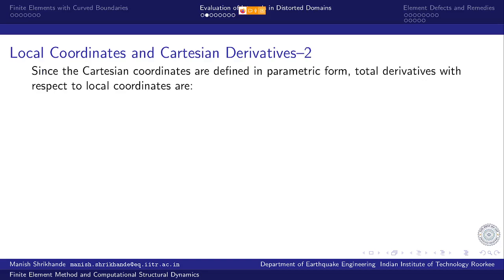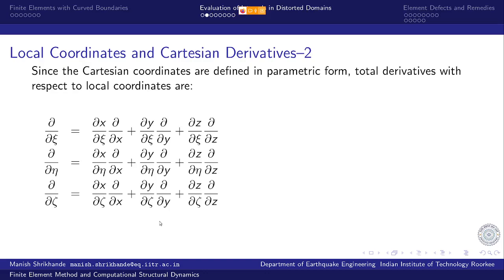Since the Cartesian coordinates are defined in parametric form, total derivatives with respect to local coordinates can be defined as del over del xi is given as del x over del xi multiplied by del over del x, plus del y over del xi multiplied by del over del y, plus del z over del xi multiplied by del over del z. Right? So that is the total derivative with respect to xi.